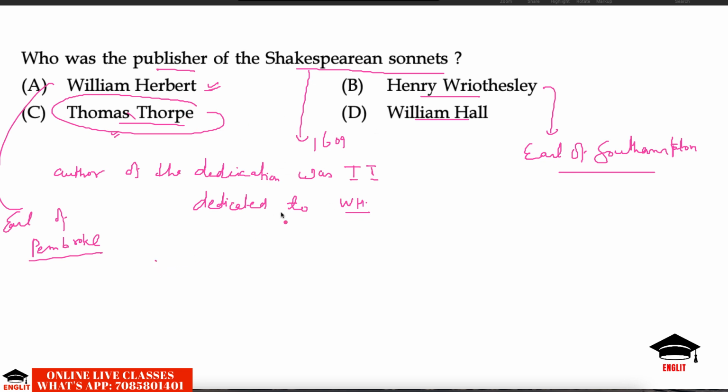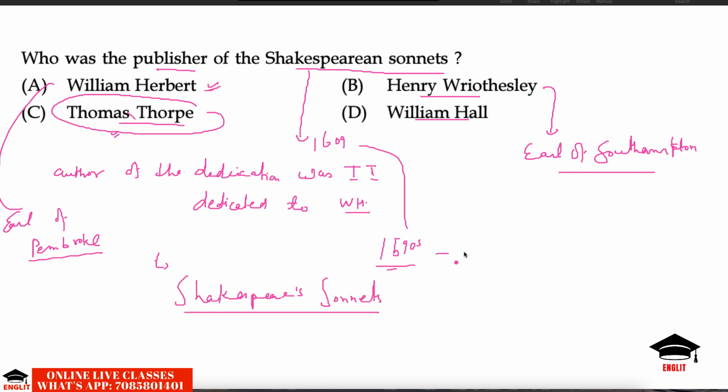It is said that these sonnets were written in the 1590s and they were collected and published by this Thomas Thorpe. They were published under the title Shakespeare's Sonnets. There were 154 sonnets in all and they were printed in quarto form.